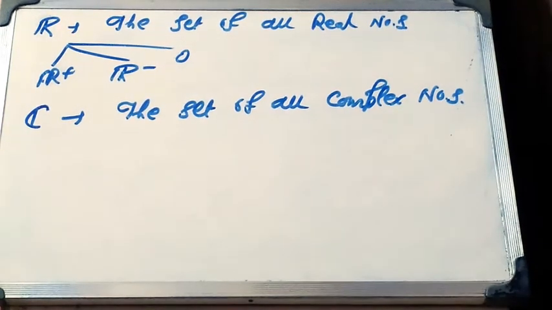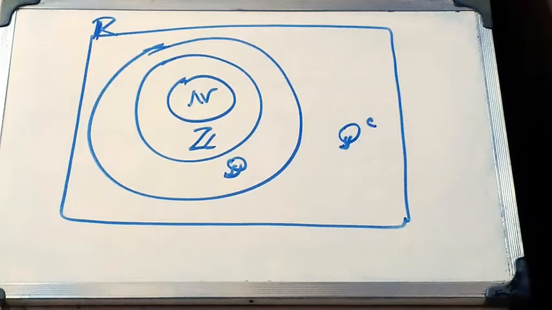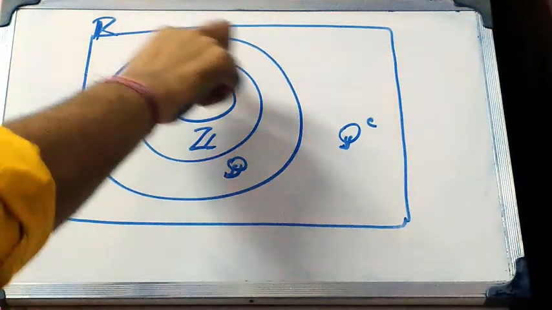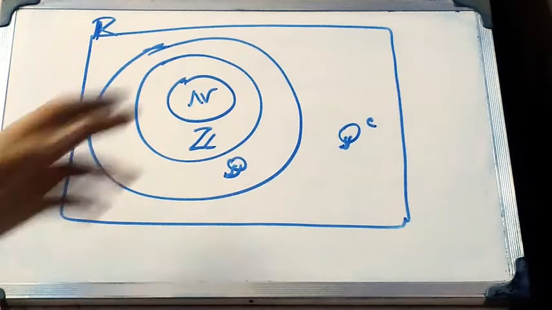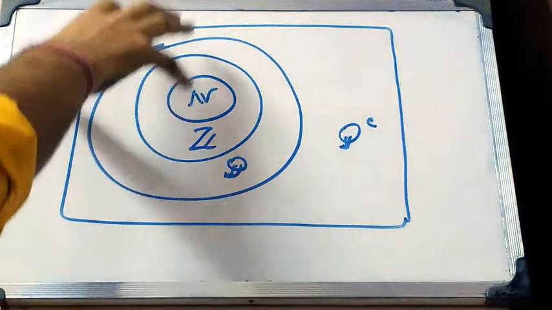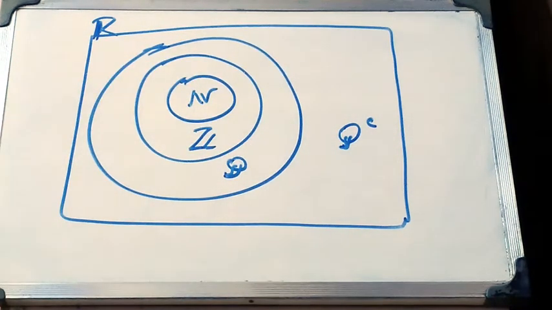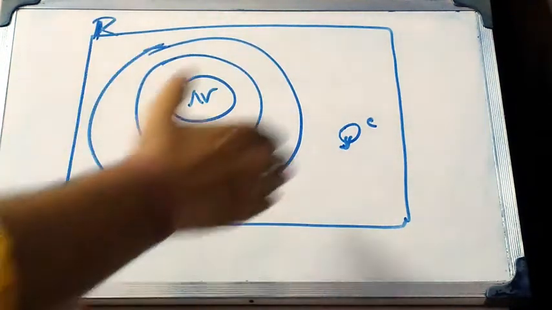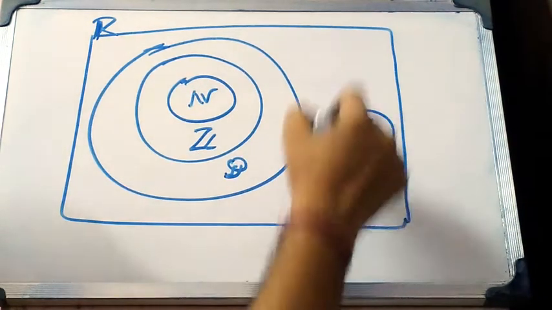Now I will describe this by a picture. The smallest part of the real numbers is the natural numbers, that means 1 up to infinity, and the second part is the set of all integers, which is greater than the natural numbers, because natural numbers mean 1 to infinity and Z means 1 to infinity, minus 1 to minus infinity, and 0. So Z is greater than the natural numbers. Now Z and the natural numbers are all contained in the rational numbers, because the rational numbers are greater, and then the irrational numbers, which are denoted by Q complement.